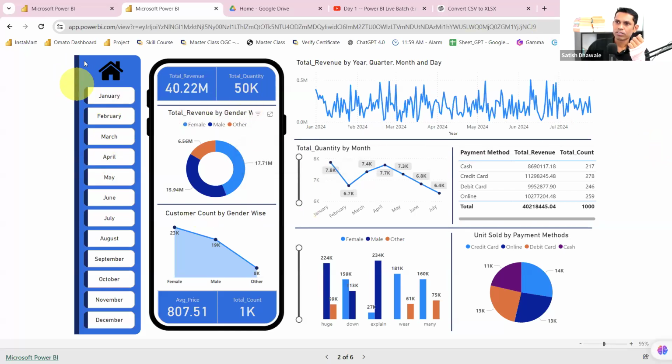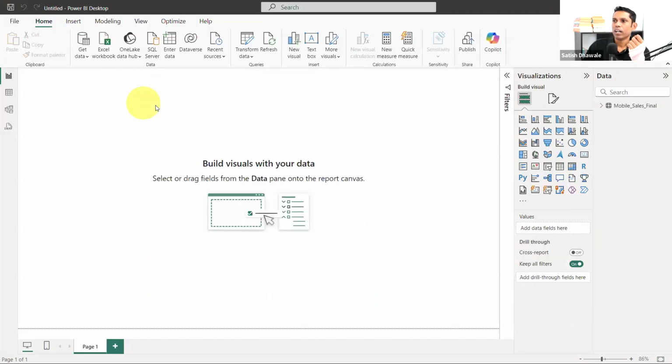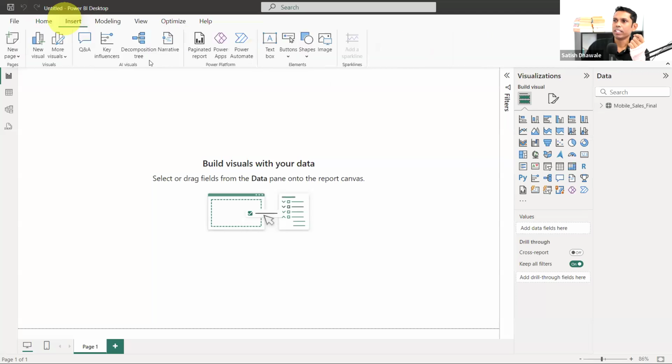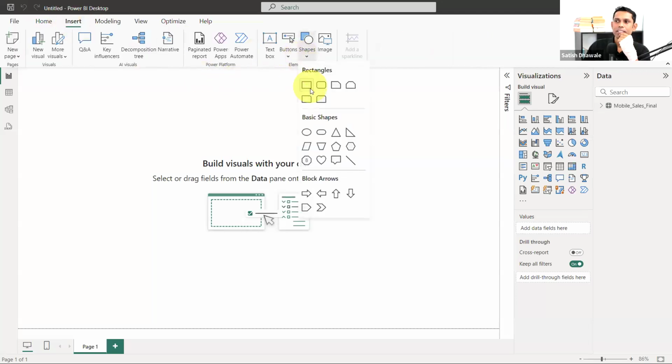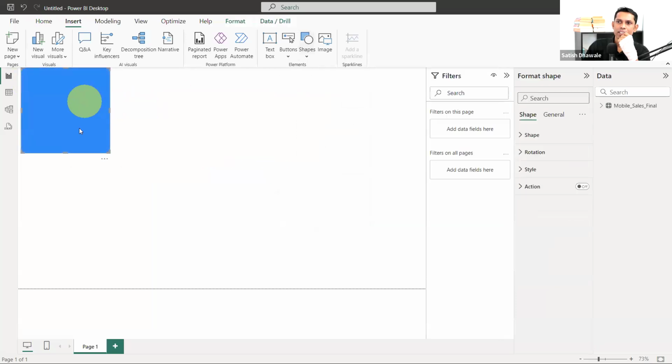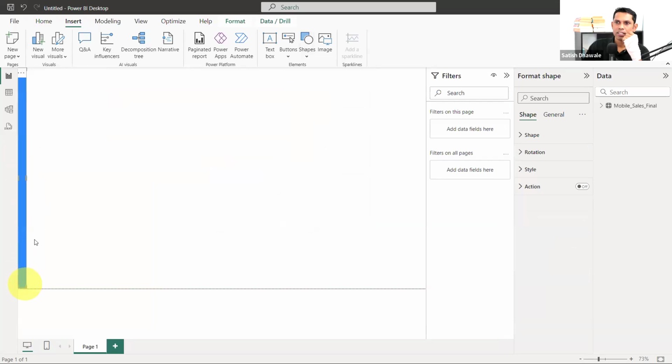Now let's draw this panel first, this first line and this panel. So how can we do it? I'm going to draw a rectangle first. The rectangle is available in Insert, and it is available here. So I'm going to select this rectangle, and I will draw it. It is coming in blue. It's okay. I can change the color of this shape, but I'm just dragging this size and putting it on this canvas in the proper way.